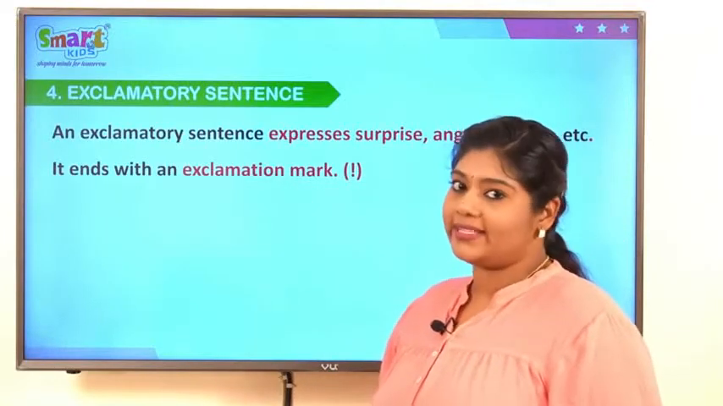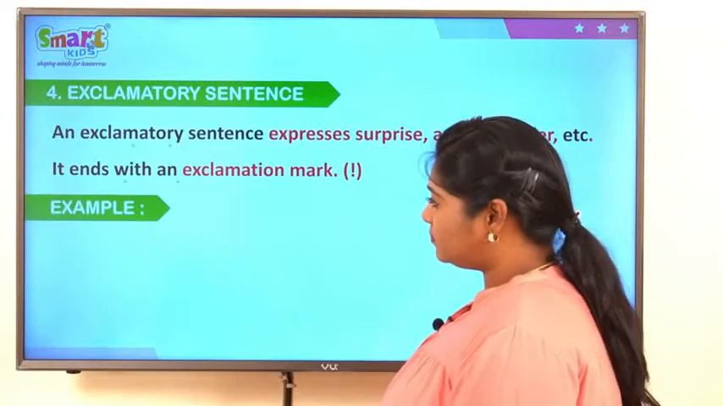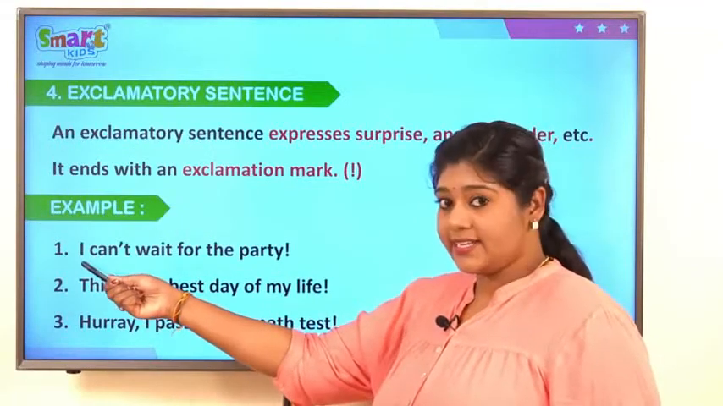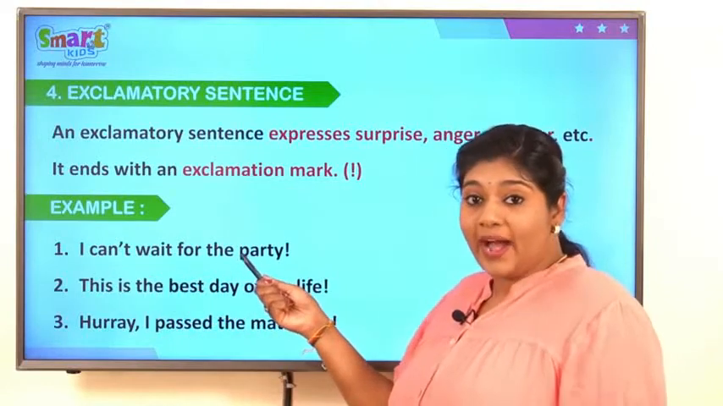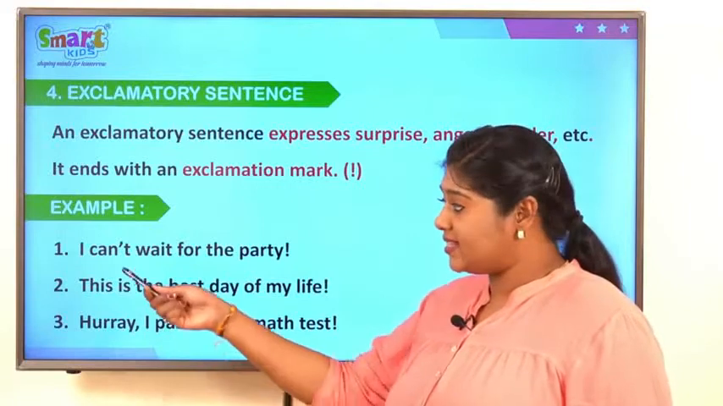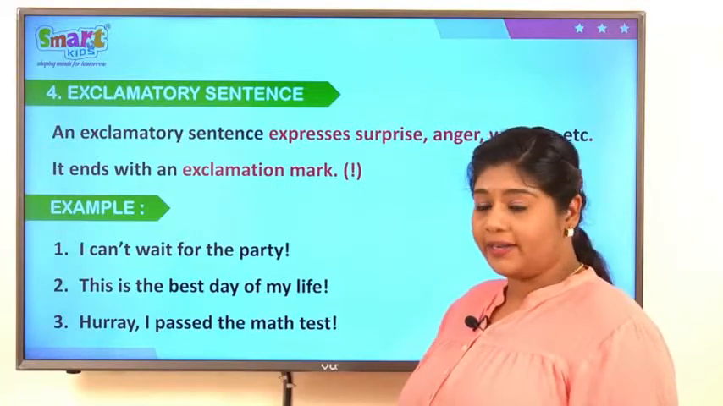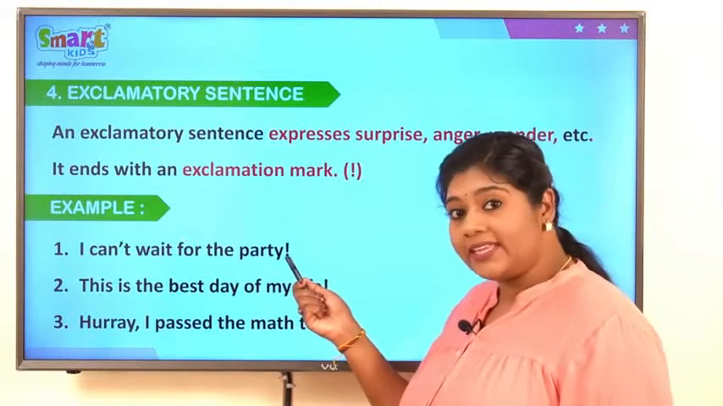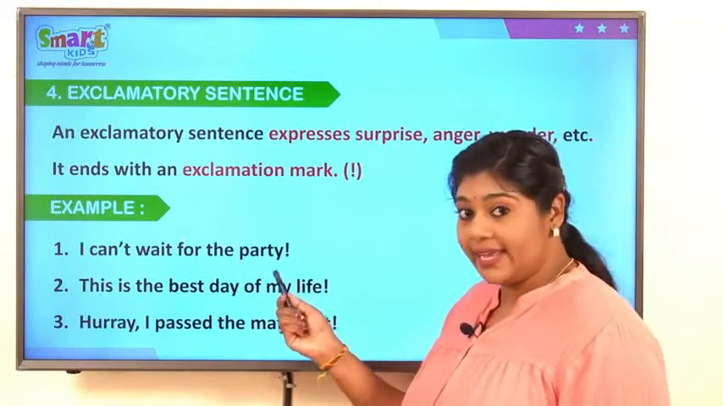Let's see few examples. See the first sentence. I can't wait for the party. He is so excited about the party. So the sentence is like I can't wait for the party. So it's something getting excited. So how it will end? With an exclamation mark.